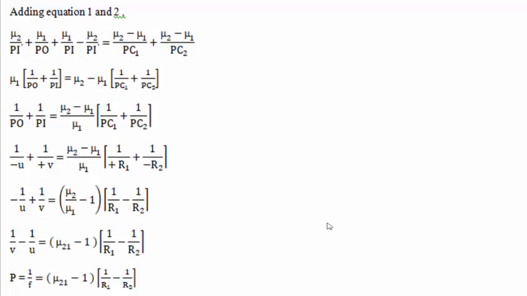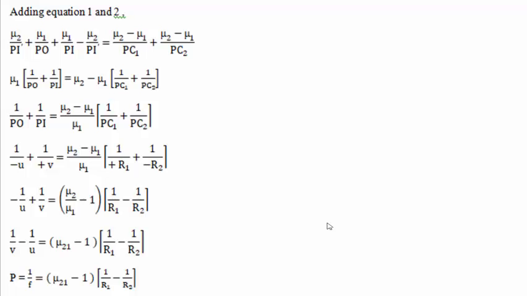When you simplify this equation, you get minus 1/u plus 1/v equals ν2/ν1 minus 1, in the bracket 1/R1 minus 1/R2. Simplify the above equation or rearrange the above terms. You get 1/v minus 1/u equals ν2/ν1, which can be written as ν21 minus 1, in the bracket 1/R1 minus 1/R2,